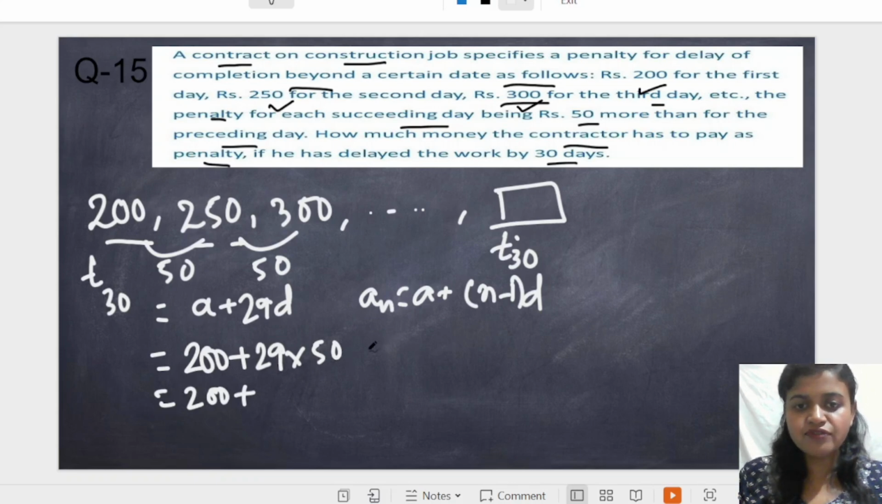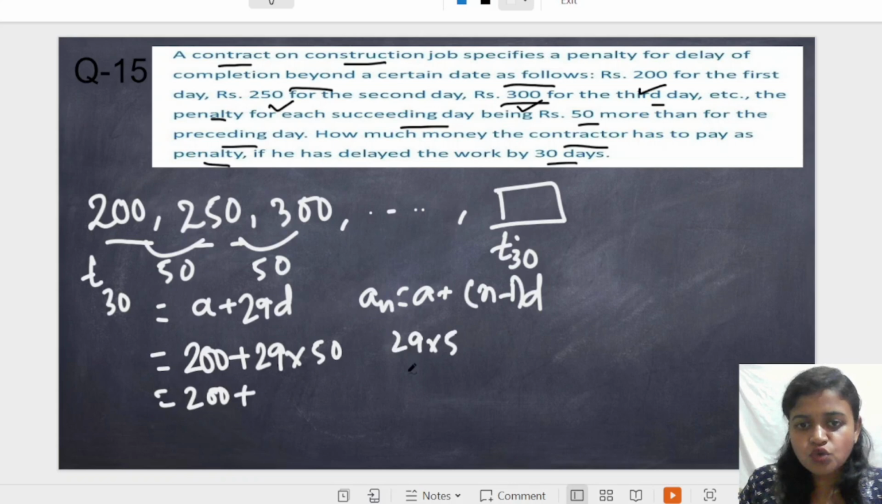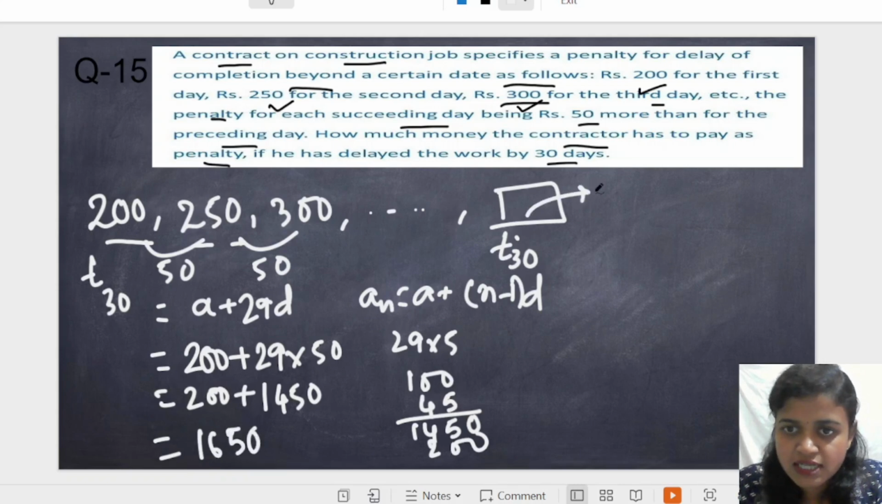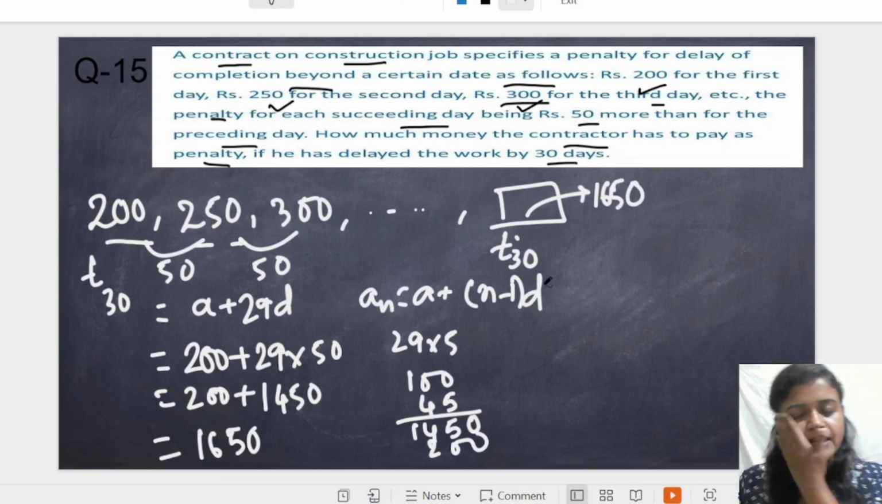So multiply 29 into 5. 2 nines are 18... 29 into 5 gives 145, so 29 into 50 is 1450, and we have to add 200. So we'll get 1650. T30 equals 1650.